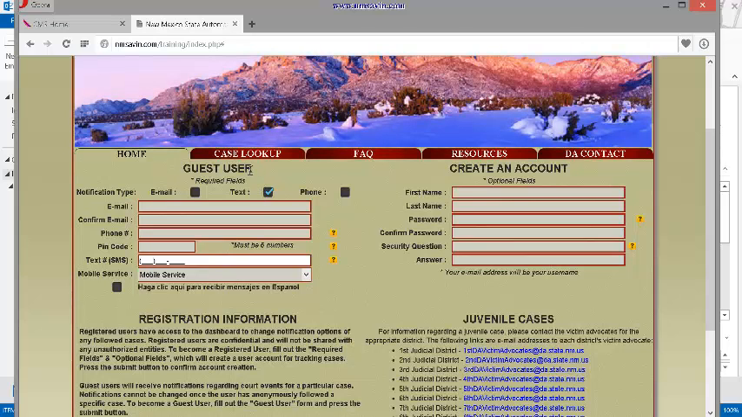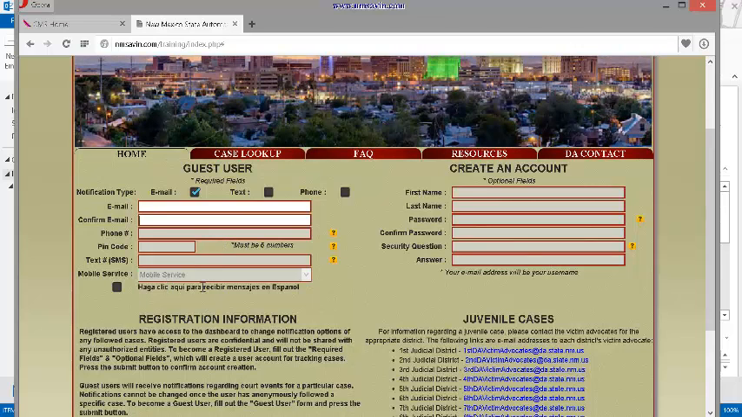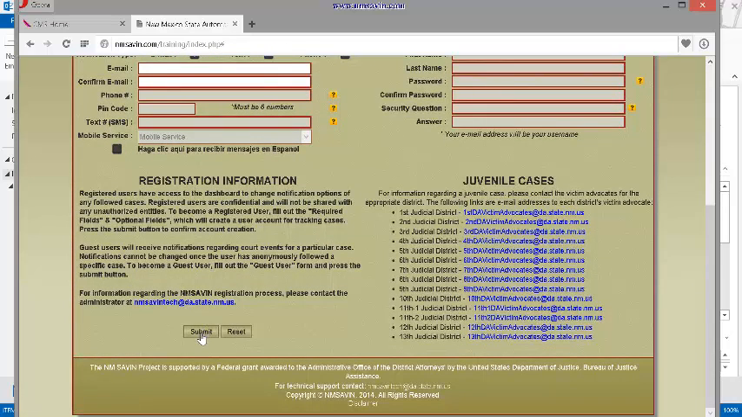If you wanted to register with an email address, you would check that and then enter in your email 2 times. You can also register to receive your notifications in Spanish by clicking here. And then you would just hit Submit. I'm going to hit Reset.